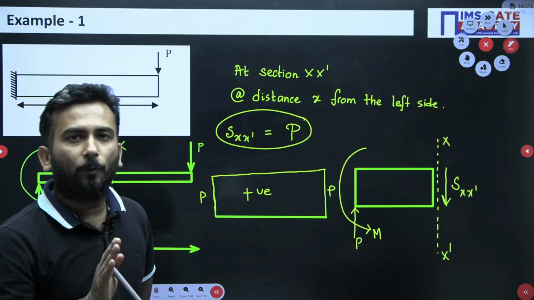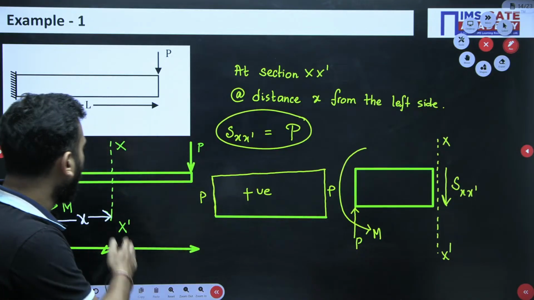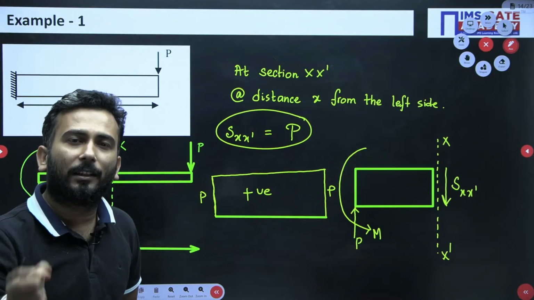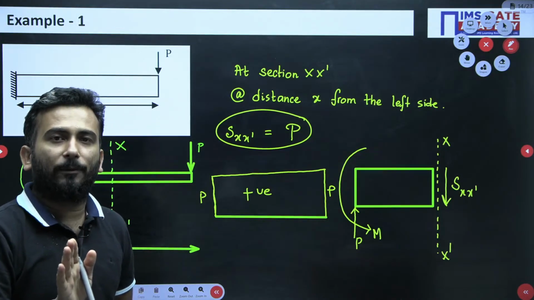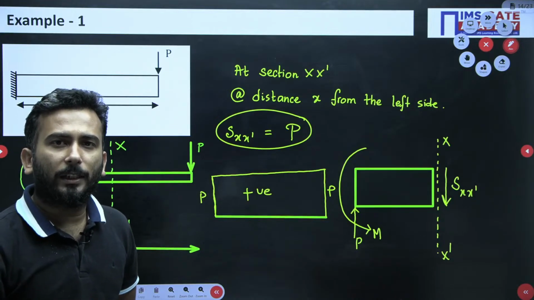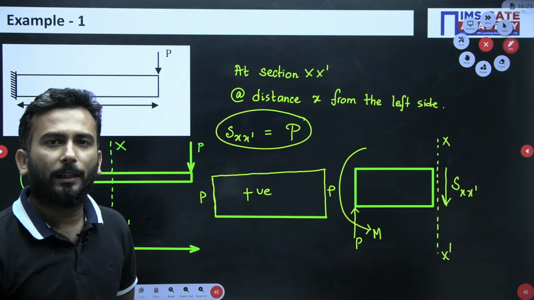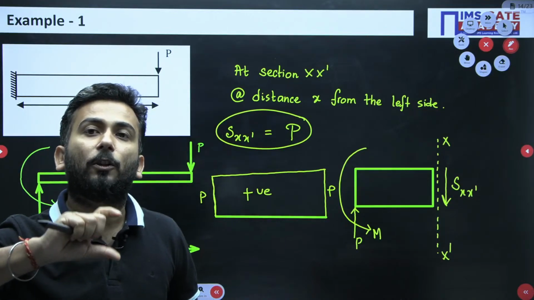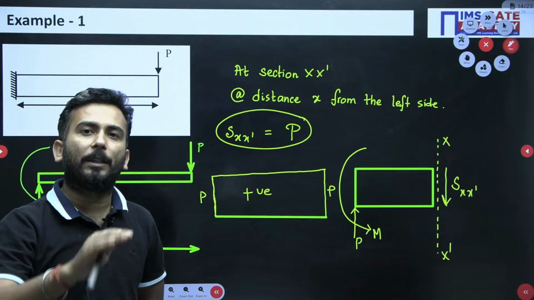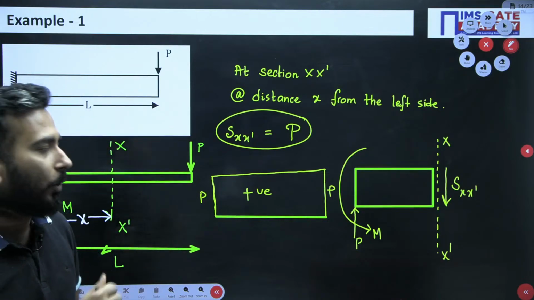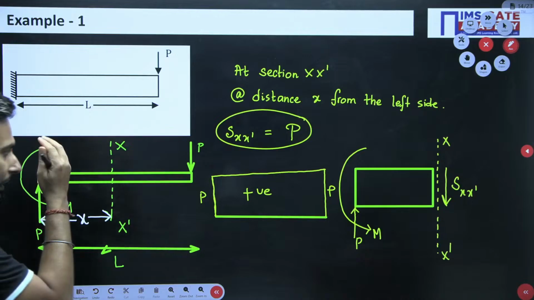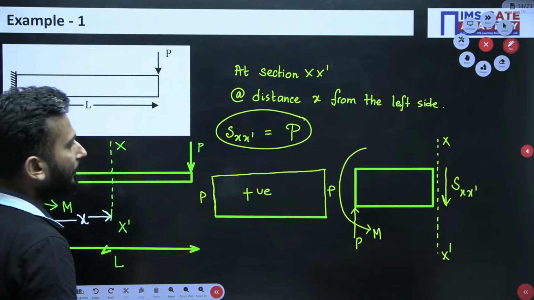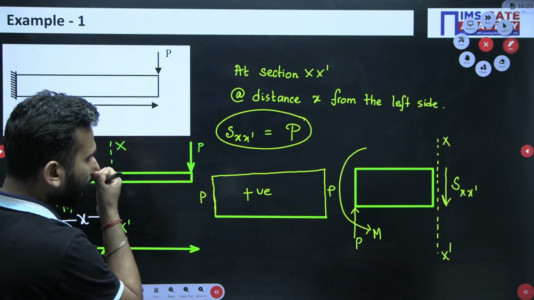At any section you consider, the shear force that is developing tries to create a rotating effect on the beam. It is trying to bend the beam in a clockwise direction. That is the meaning of positive shear. Is it clear? I hope it is pretty much clear.